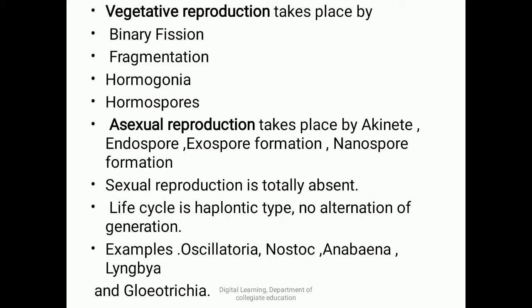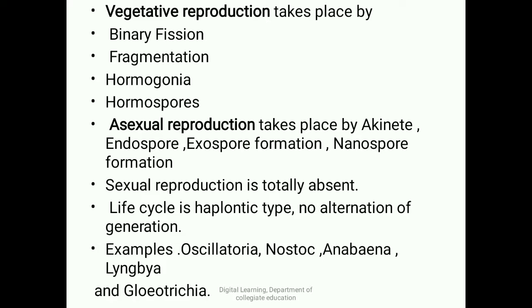Coming to hormogonia formation. Hormogonia is nothing but a bit of filament with a few cells, lying between heterocysts, and each bit is called a hormogonium. Hormogonia develop during unfavorable conditions with a thick wall, and they lie like that in the same environmental condition, and when the environment is good, they develop into a new plant.